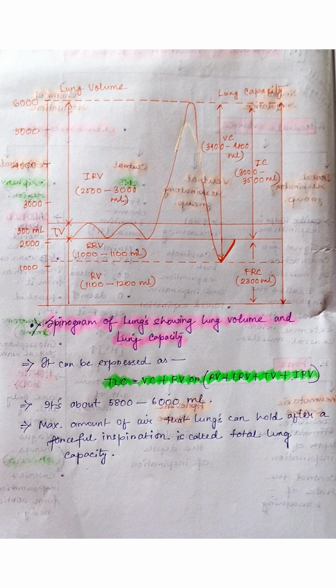So the heading of this topic is lung capacity, so total lung capacity. Before that we need to learn what total lung capacity is. The definition is very important: the maximum amount of air that the lungs can hold after a forceful inspiration. After a forceful inspiration, the maximum amount of air that the lungs may hold is considered the total lung capacity. We will understand how much capacity the lung has to hold air.